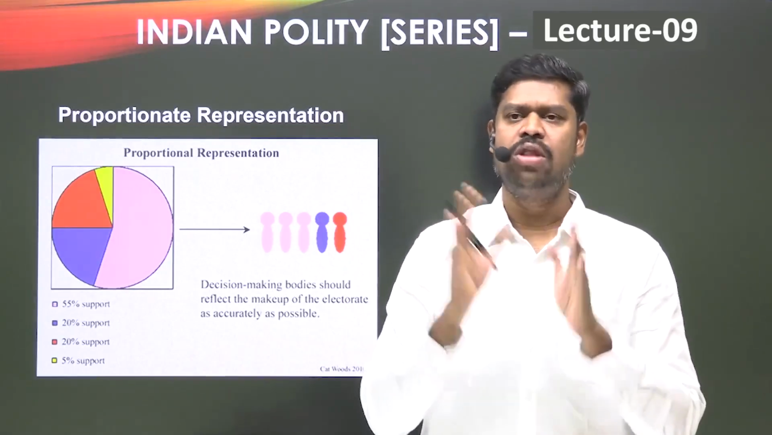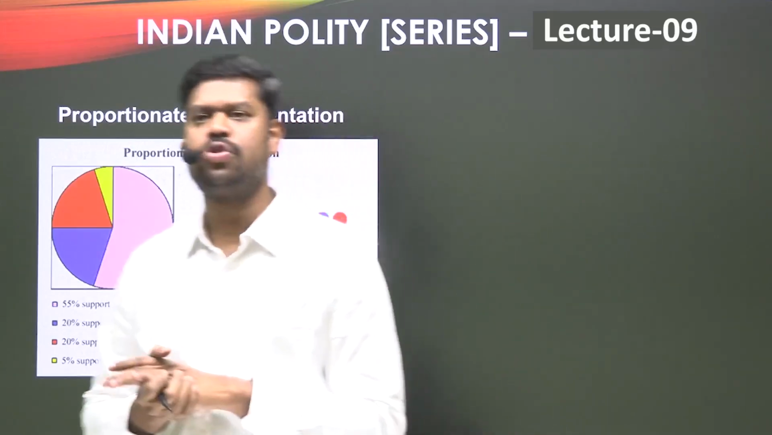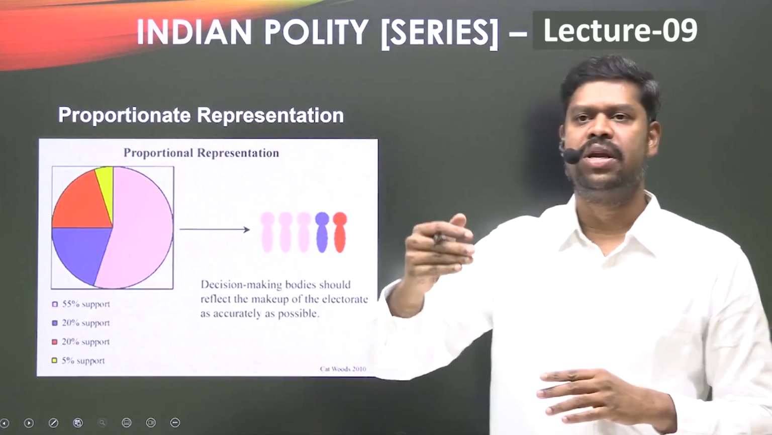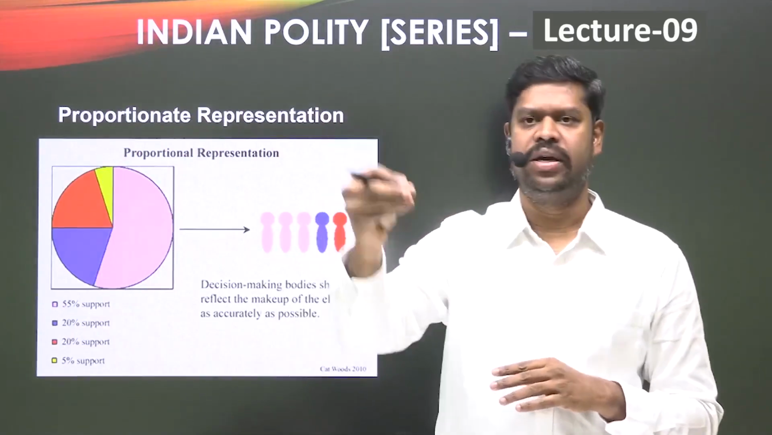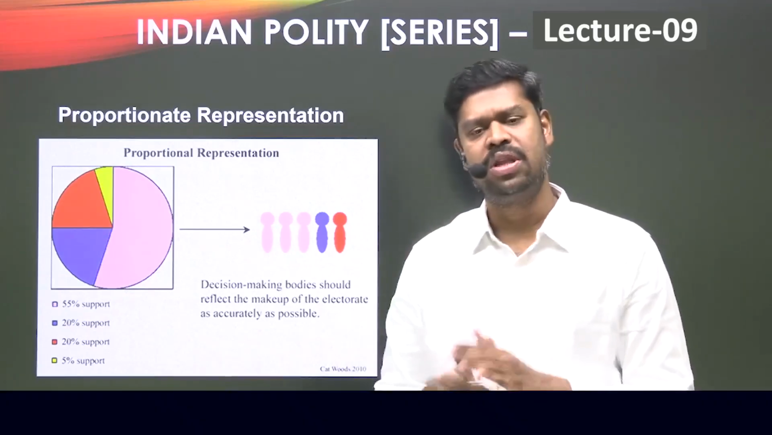Whereas, on the contrary, in proportionate representation, there is a possibility that the people might vote for the parties and not for the candidates. So to whom might the people vote? They might vote for the party.